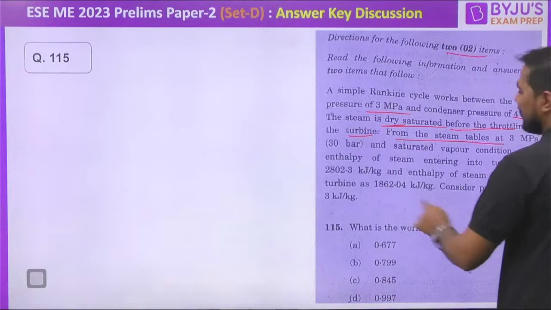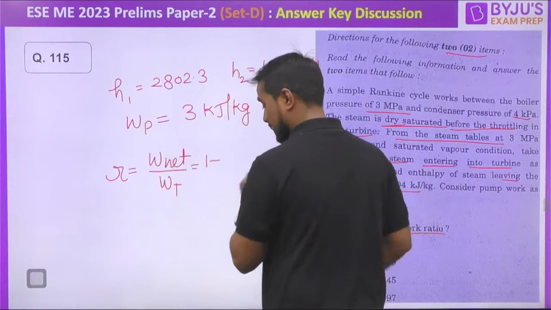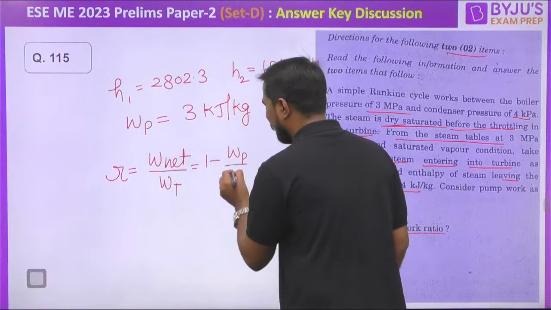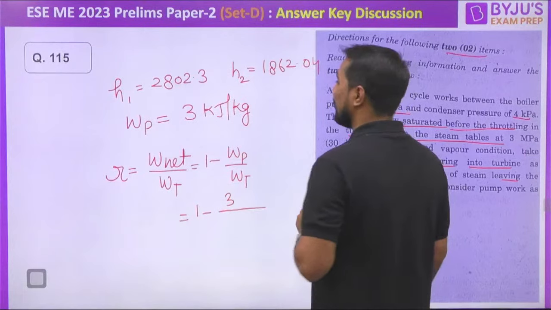That will be equal to net work divided by turbine work. That will be equal to 1 minus how much? Pump work divided by turbine work. Is it or not? What is the pump work? It is already given to us. And what is the turbine work?